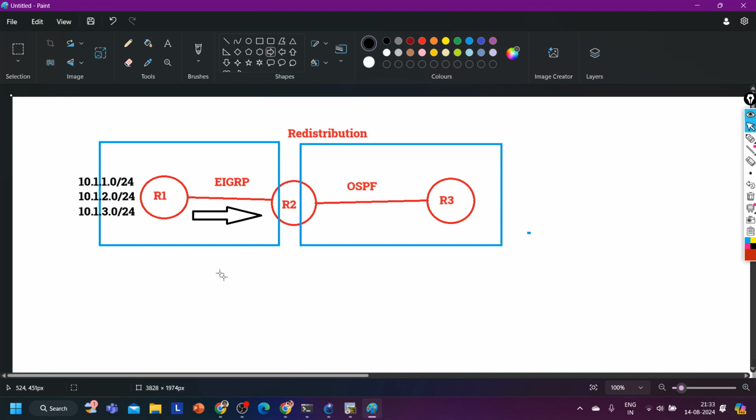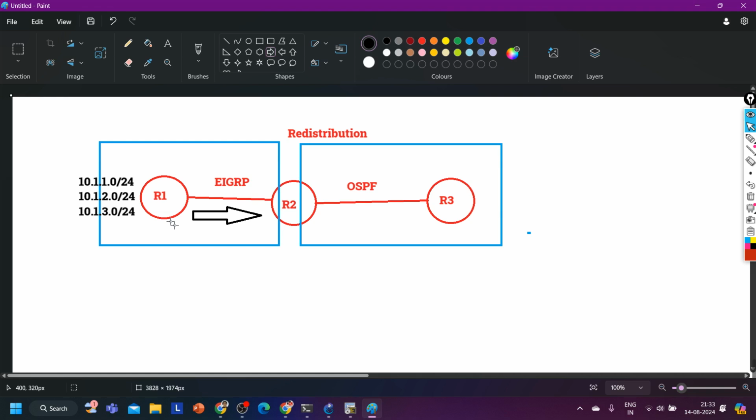With the help of the EIGRP update message. In the update message, router 1 will share network information directly, right? So as EIGRP is sharing network information directly, we can apply the filtering in both directions, in direction as well as in out direction. But OSPF does not send a routing table to the neighbor, so we cannot apply a distribute list in the out direction.